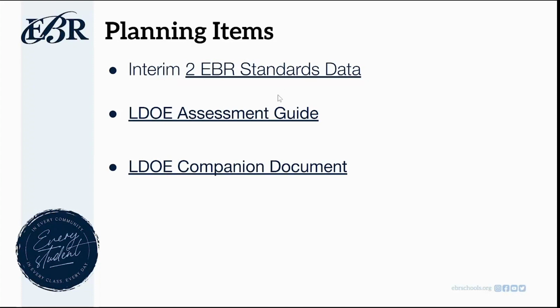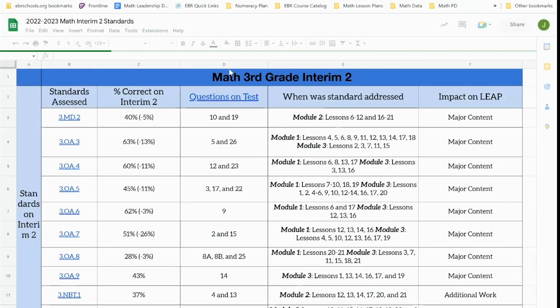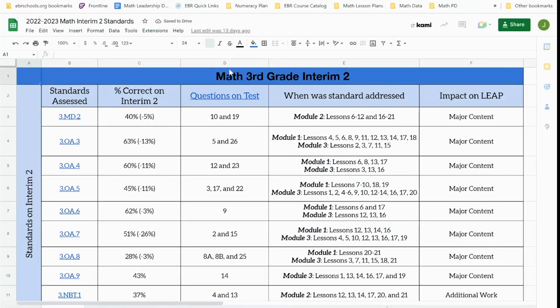These are the three things we're really going to be focusing on today, with a heavy emphasis on this standards-based data because that's going to be the portal to getting into everything else. We're going to go ahead and look at our district level standards-based data. And you've probably seen this document before. We've used it a couple times to illustrate how we are doing on each individual standard.